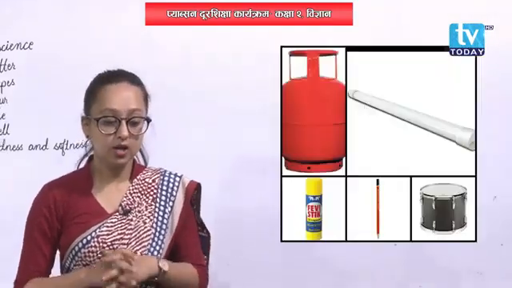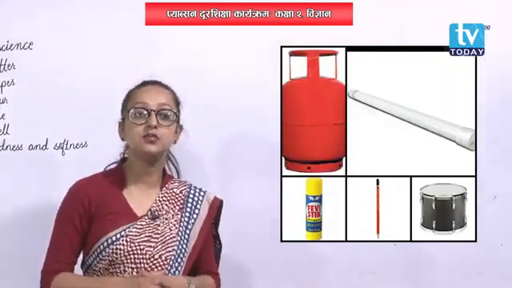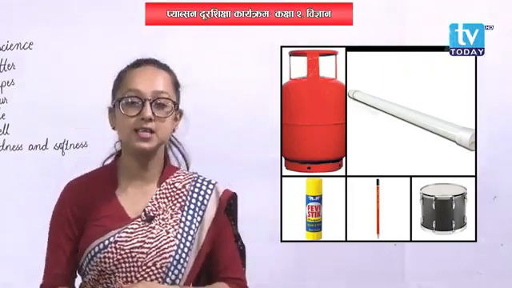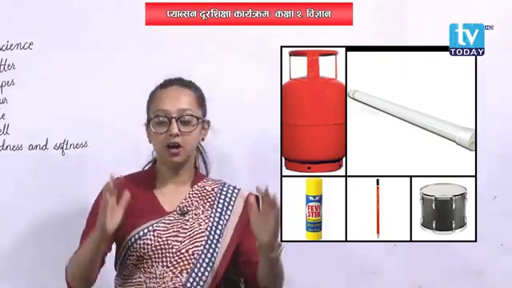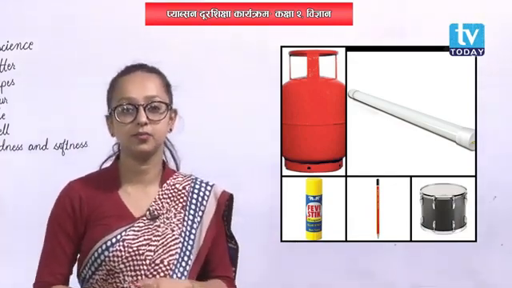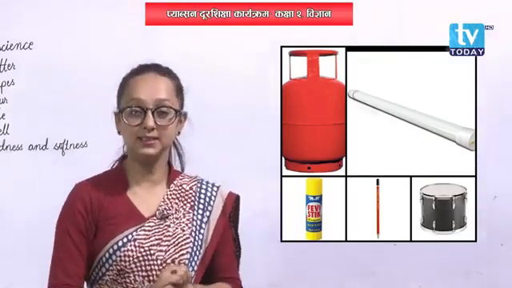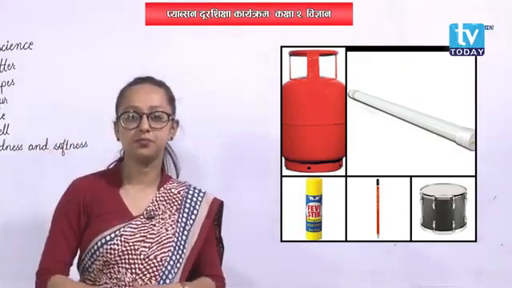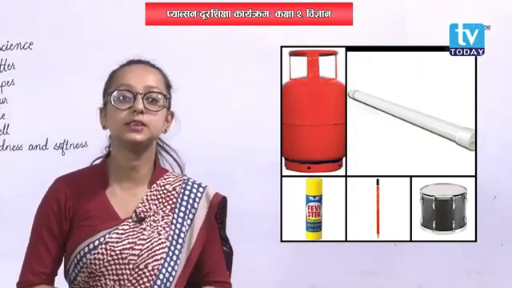Alright. Now, moving on to the next object, that is cylindrical. Let us have a short discussion on cylindrical objects now. Do you have a gas cylinder at your home? Every one of us has, isn't it? Okay. Now, notice its shape. What is the shape of that cylinder? It is cylindrical in shape. That is why it is given the name cylinder. Then, can you guess other objects that are cylindrical in shape? Think of objects that are cylindrical in shape, like the cylinder of your house.